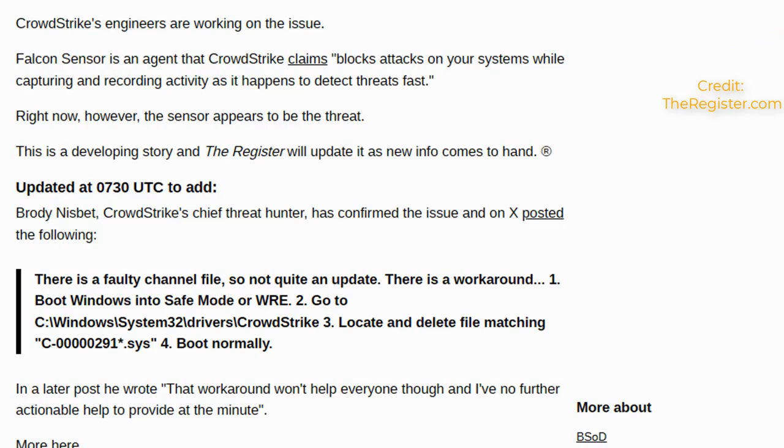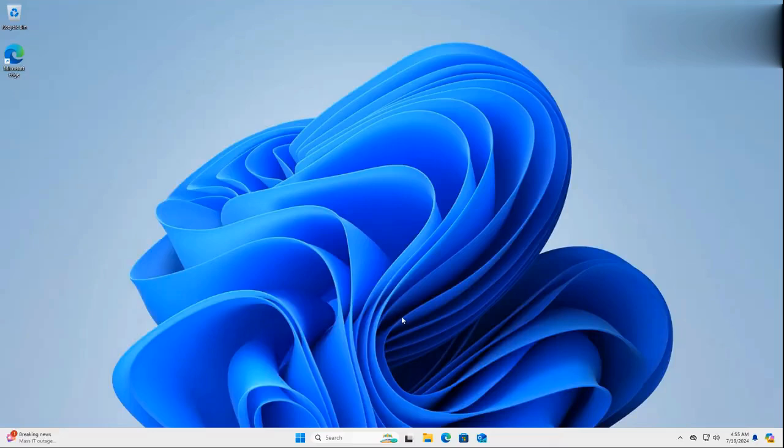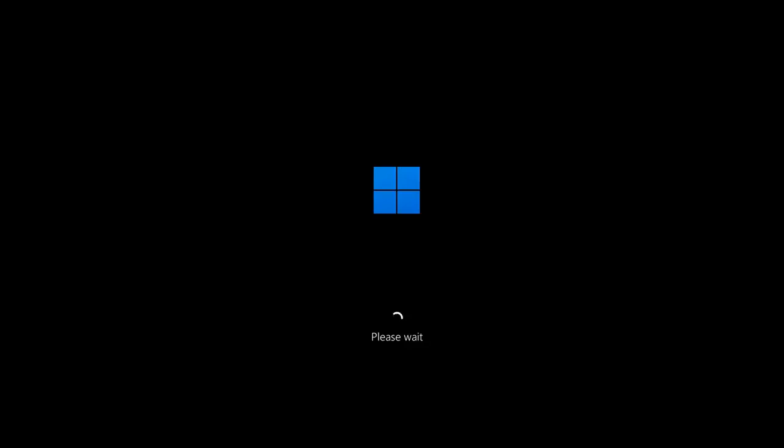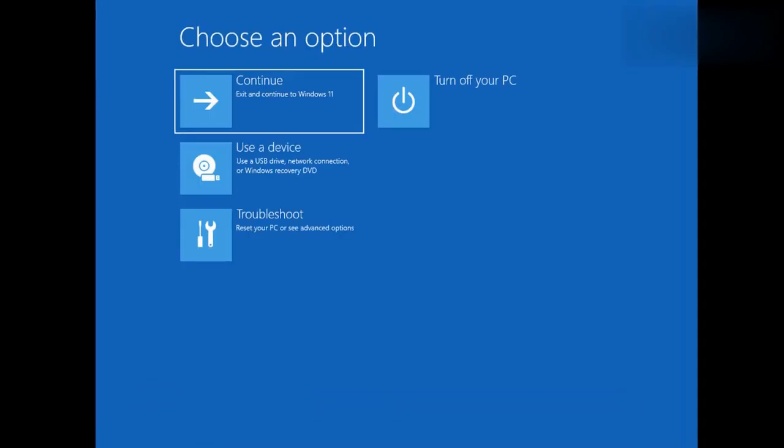I'll show you how to do this right now so you can understand how to do it. It's basically a sys file inside the CrowdStrike folder inside your drivers section here. So if you can't boot into Windows, you need to get into safe mode. You can either do that from a recovery CD, or you can hold your left shift key down on reboot and it will basically take you into the recovery option. If you don't, and you keep crashing after you receive your blue screen of death, if you keep trying to start it up, it will eventually take you into this mode where it says choose an option.